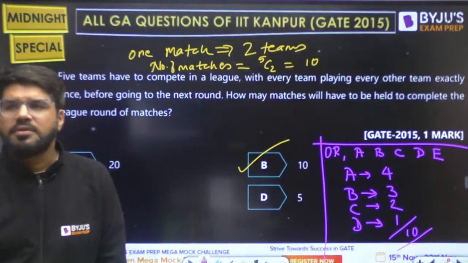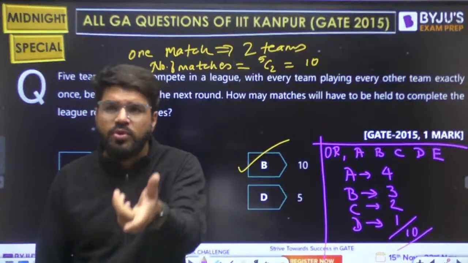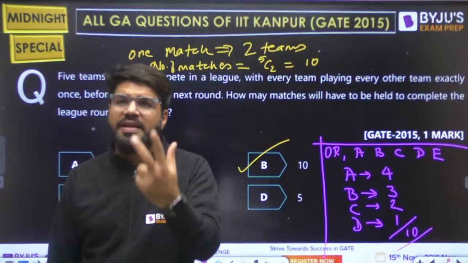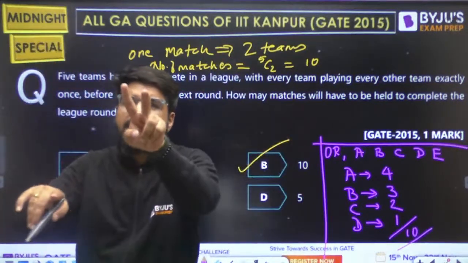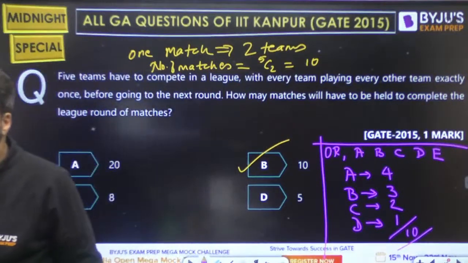Finish. But the simplest way is 5C2 because one match comprises 2 teams. There are 5 teams, so the number of matches is the selection of any 2 teams. In how many ways can you select 2 teams out of 5?